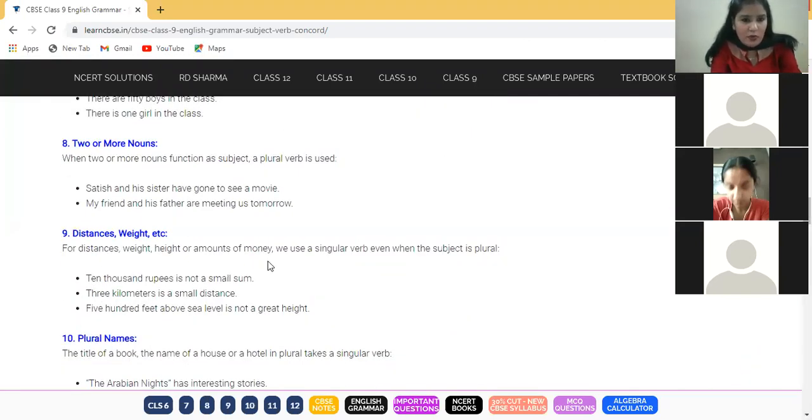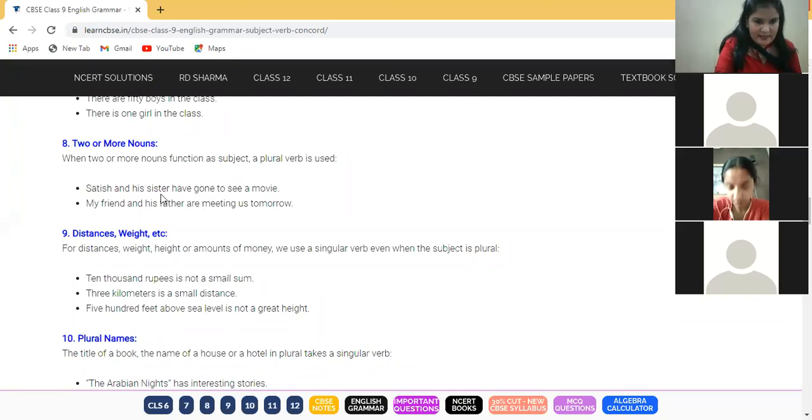Now, eighth rule: two or more nouns. When two or more nouns function as one subject, a plural verb is used. Satish and his sister have gone to see a movie.